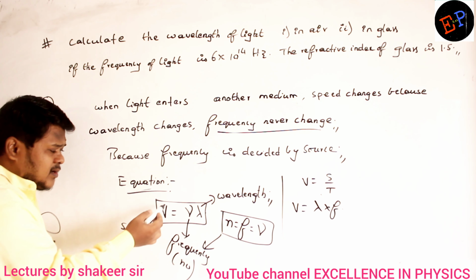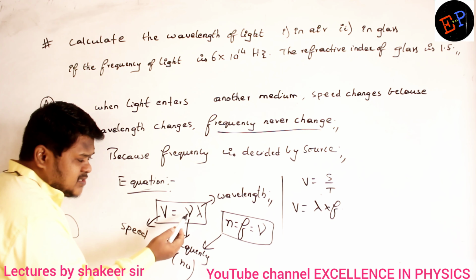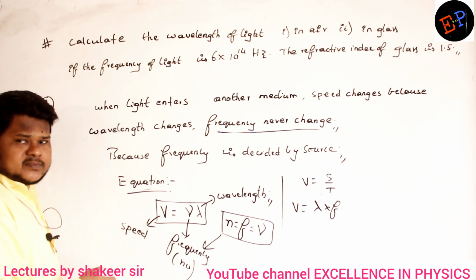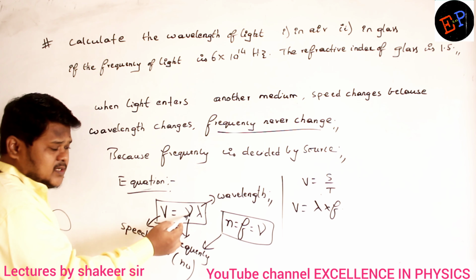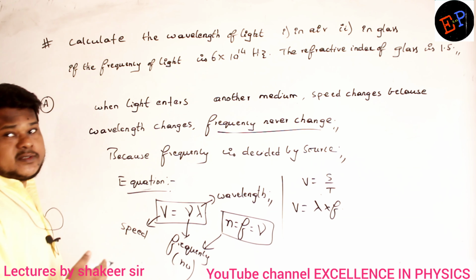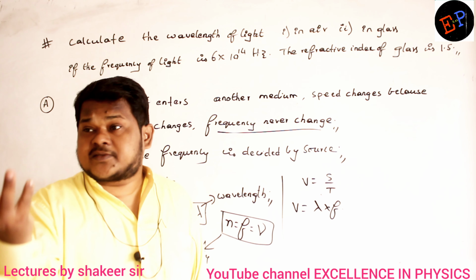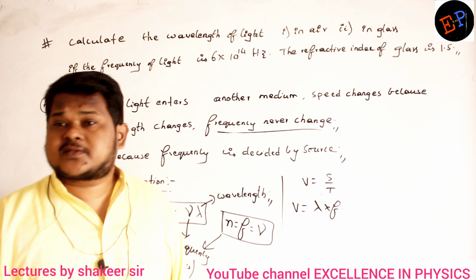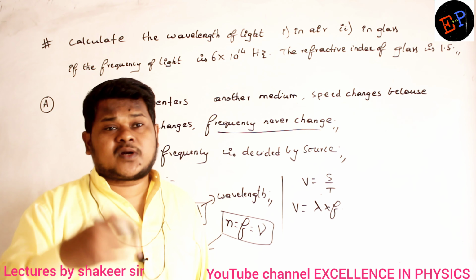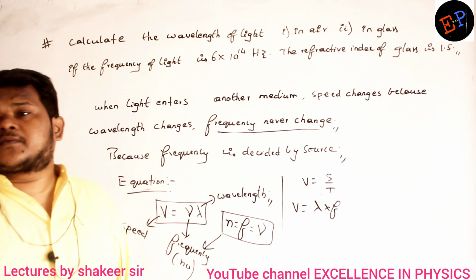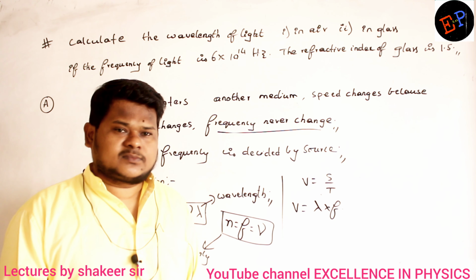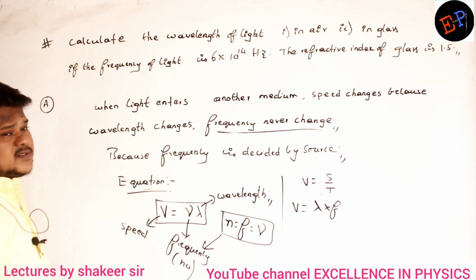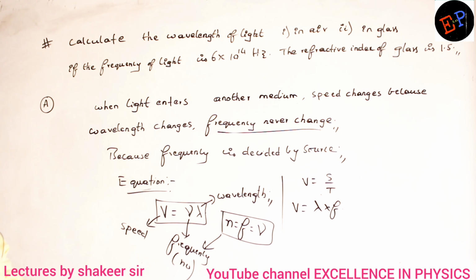Okay. So when the speed of the light is increasing, out of these two, what should happen? When speed of light is increasing, what do you understand? Frequency is always a constant. Then what should increase? Wavelength should increase. So when the speed of the light is increasing, it means the wavelength of the light is increasing. When the speed of the light is decreasing, it means the wavelength of the light is decreasing. But the frequency will never change. That is the condition. So this is an introduction about how to solve this question. First make a note up to here, then we will do the actual problem.